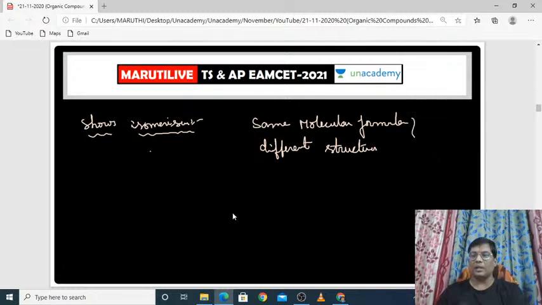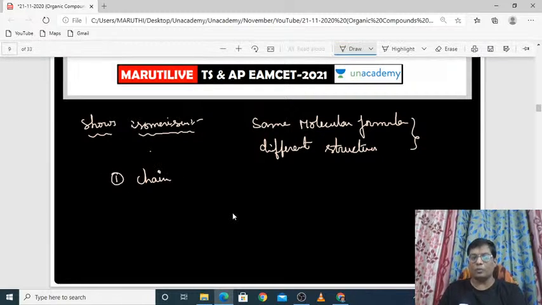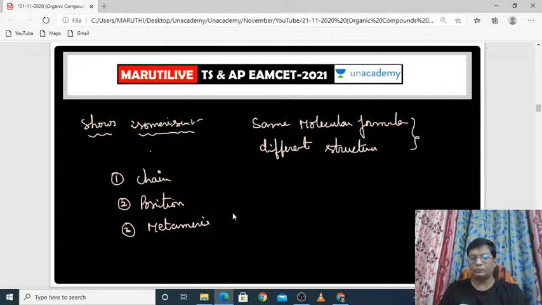It is called structural isomerism. So what type of isomerisms can be exhibited by these amines? It can exhibit chain isomerism, and it can exhibit position isomerism, and it can exhibit metamerism. Okay, and it can exhibit functional isomerism.